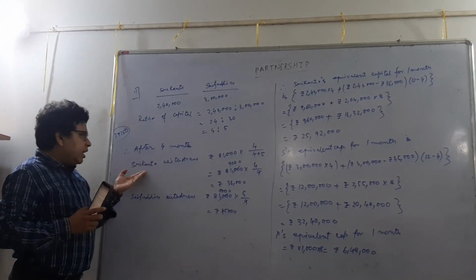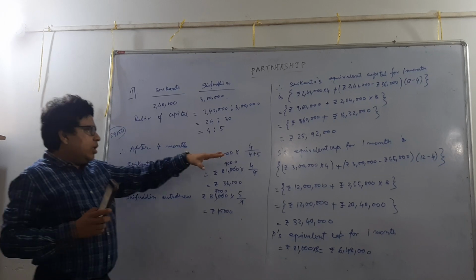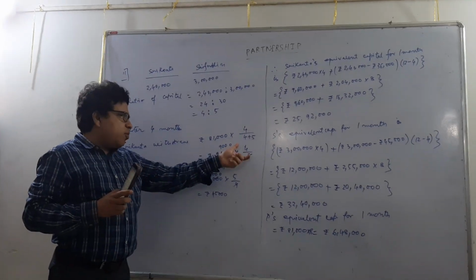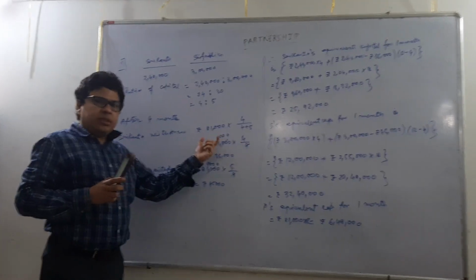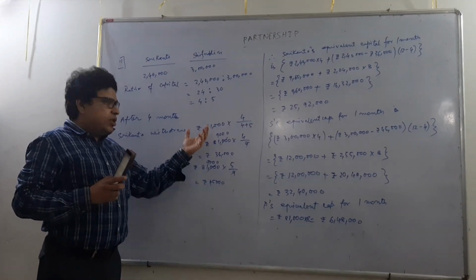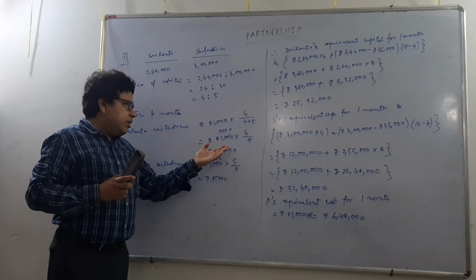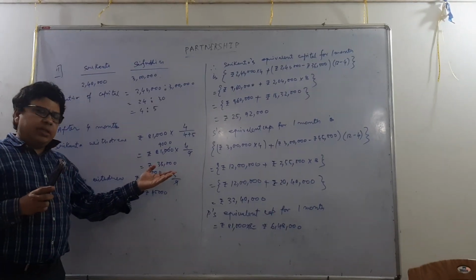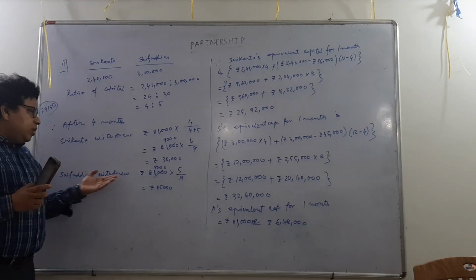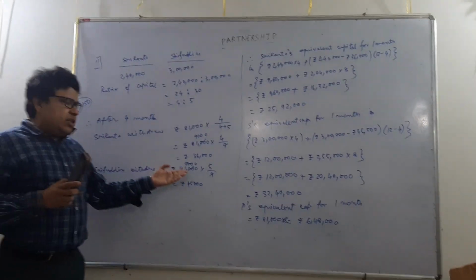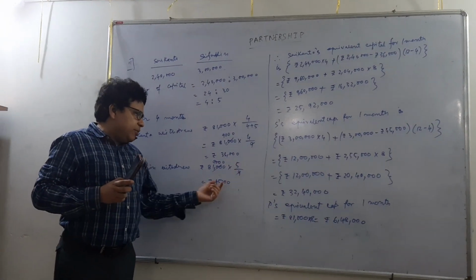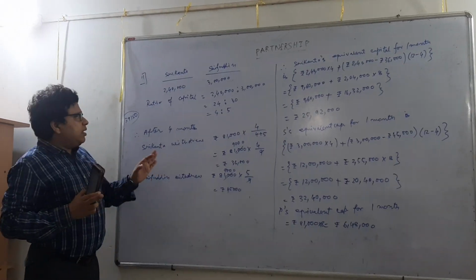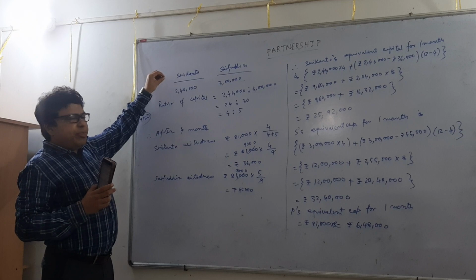Now how much will Srikanth withdraw? He will take away 4 by 4 plus 5, that means 4 by 9 part of rupees 81,000, which was actually Peter's investment. So Srikanth will take away rupees 36,000, and Saifuddin will withdraw rupees 81,000 into 5 by 9, that means rupees 45,000.